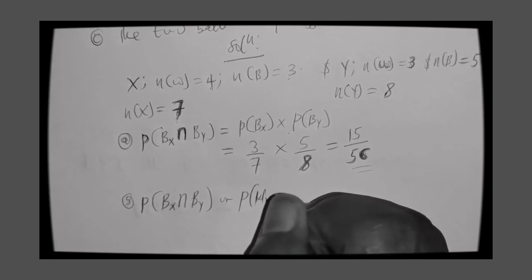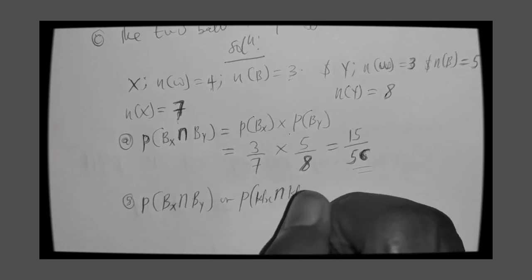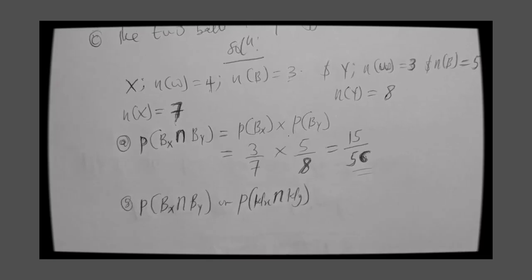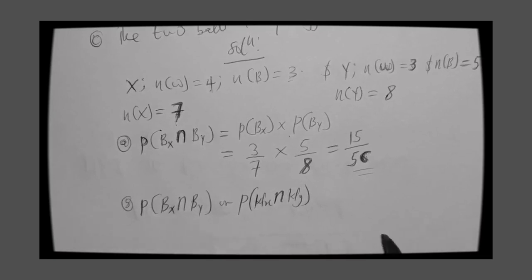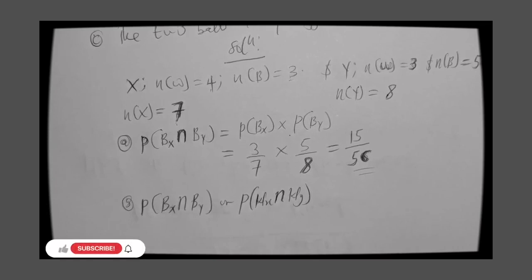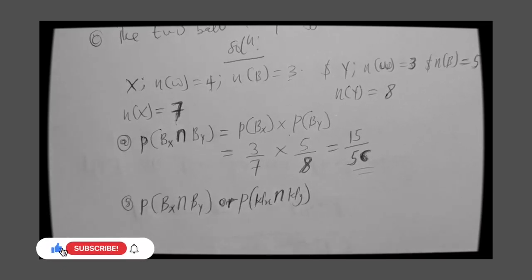W of X intersection W of Y, because it says the two balls are of the same color. We don't know whether it's two blacks or two whites, so either we go for two blacks or two whites. Once you hear "or", it means an addition. All right, good.